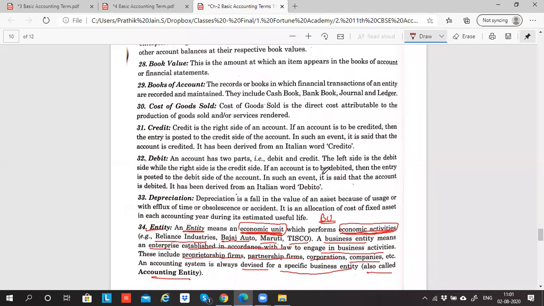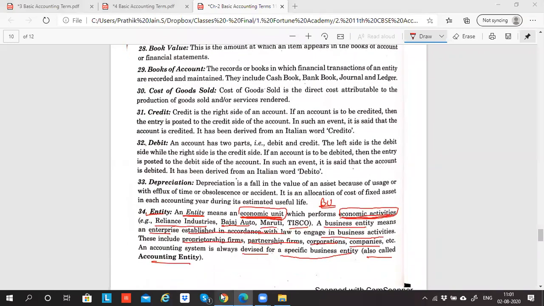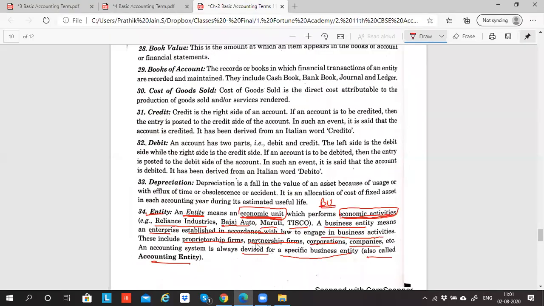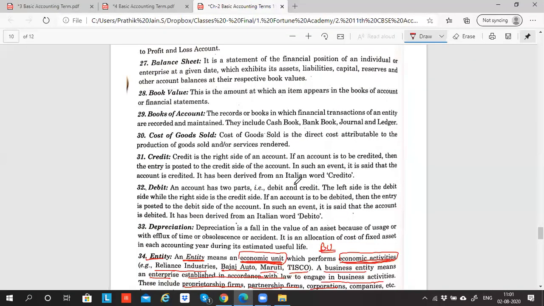So when will we learn about corporation? Sorry, come again. When will we learn about corporation and LLP? Corporation and LLP are not in your syllabus. Maybe when you do a CA or CS program, you will learn about this in detail. In 11th and 12th, it is restricted only to sole proprietorship, partnership, company, society and trust. Okay? Then all these things I'll discuss.